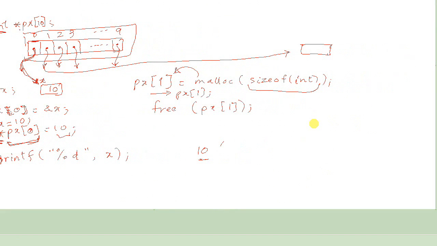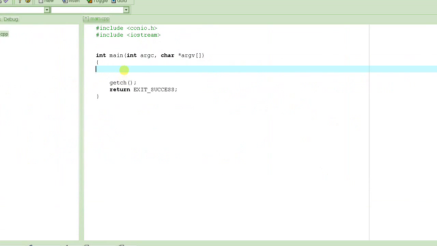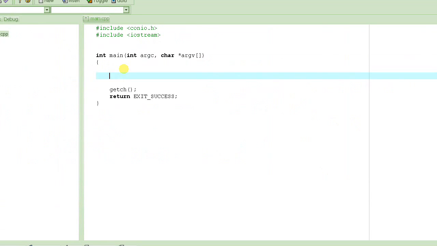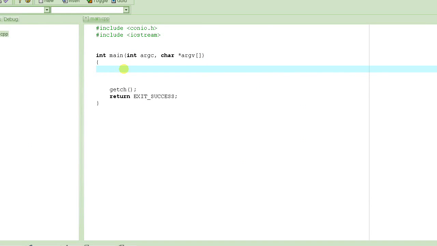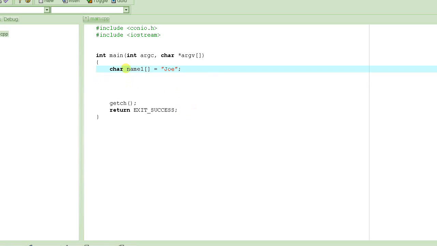Let's try to see something a little more practical. Let's talk about strings. What are strings? Strings are basically arrays of characters, right? So let's say there is name1 equal to "Joe". This is a perfect statement. It creates a string called name1 and stores Joe in it. Remember, this is an array of characters. A string is an array of characters.